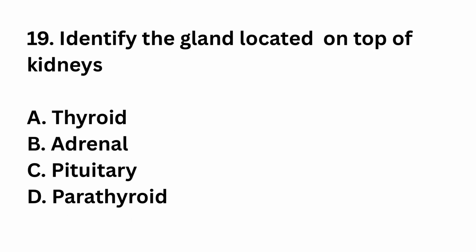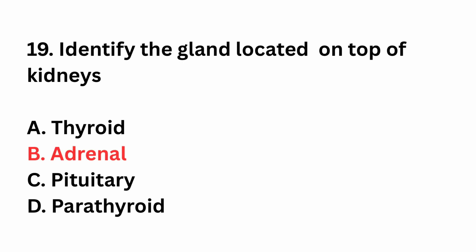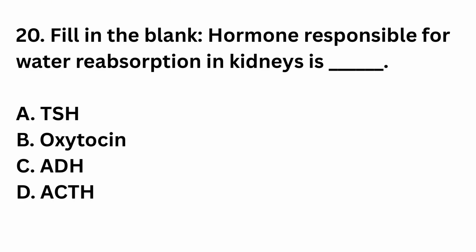Question number 19. Identify the gland located on top of kidneys: thyroid, adrenal, pituitary, parathyroid. The right answer is option B, adrenal. Adrenal glands lie above kidneys. They secrete corticosteroids and catecholamines. Question number 20.